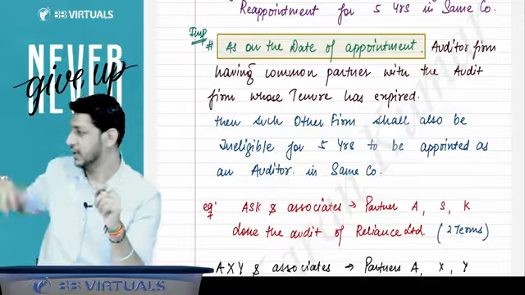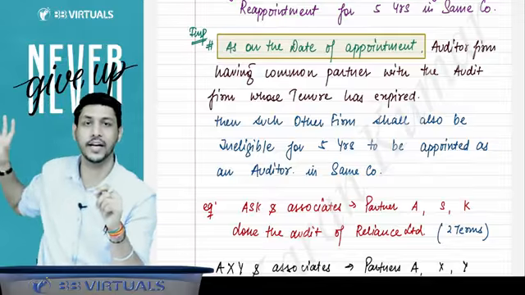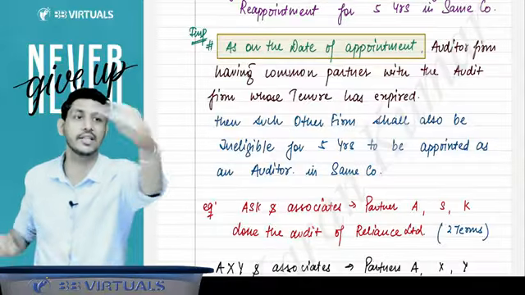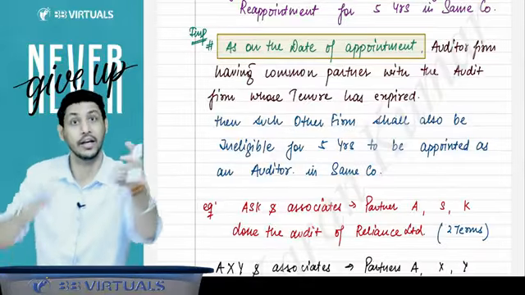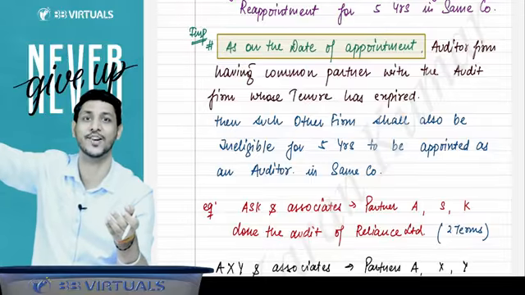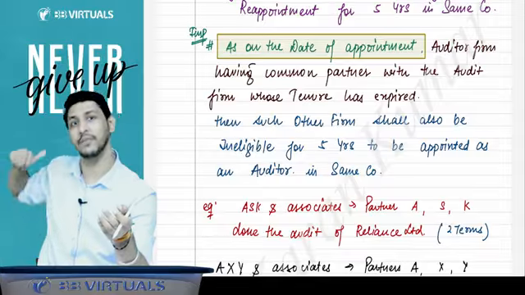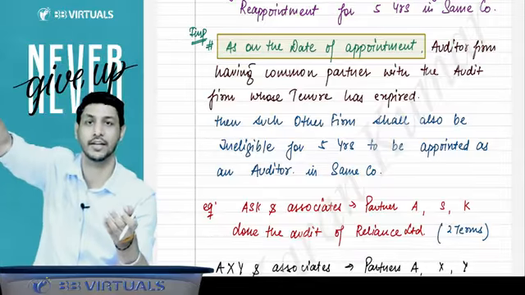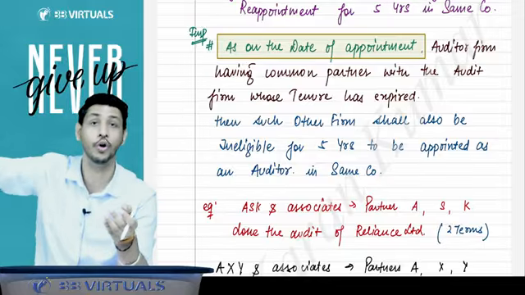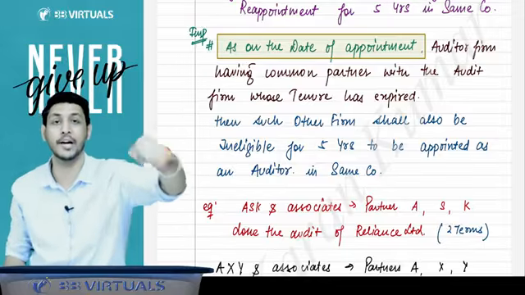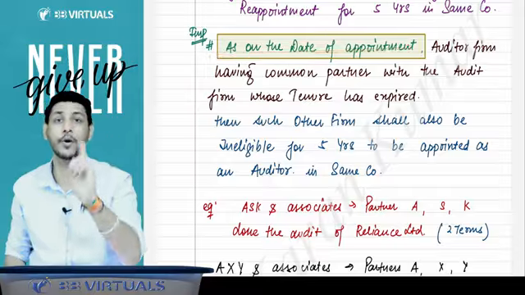Sir, suppose this KK and Associates gets appointed as an auditor. After getting appointed, one of the partners from the retiring firm leaves that firm and joins KK and Associates. Whether this firm has to vacate? No, because this common partner point you have to check as on the date of appointment.